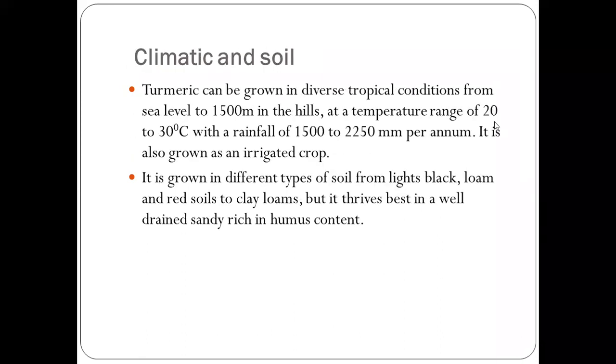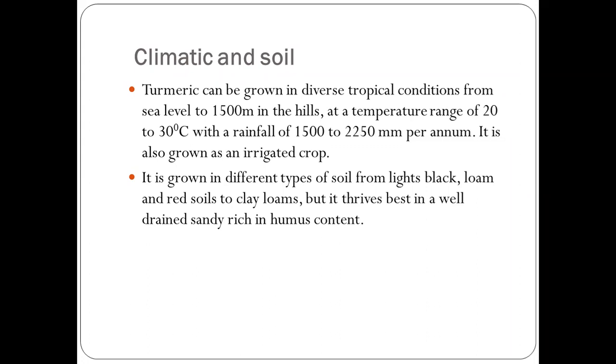Next is climate and soil. What kind of climate and soil is required for the proper growth and cultivation of turmeric? Turmeric can be grown in diverse tropical conditions from sea level to 1500 meters in the hills, at a temperature range of 20 to 30 degrees Celsius, with rainfall of 1500 to 2250 mm per annum.